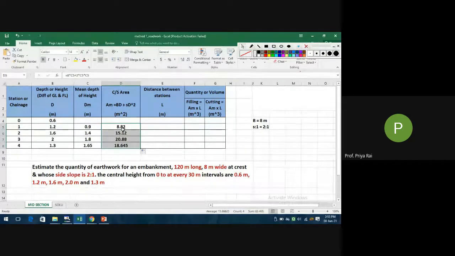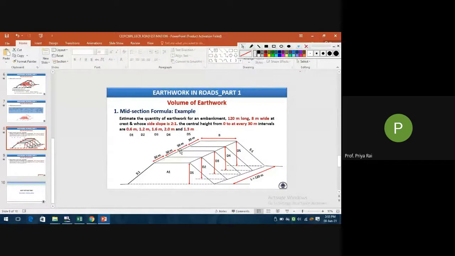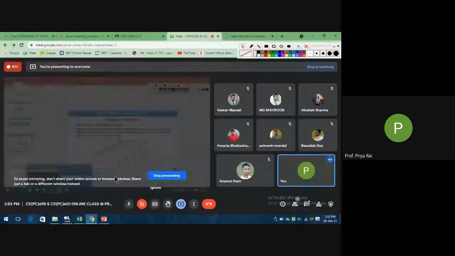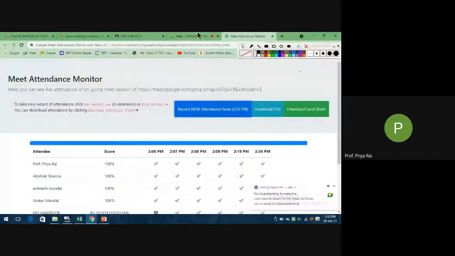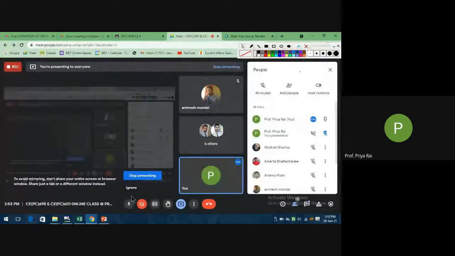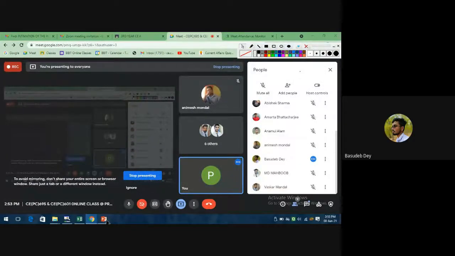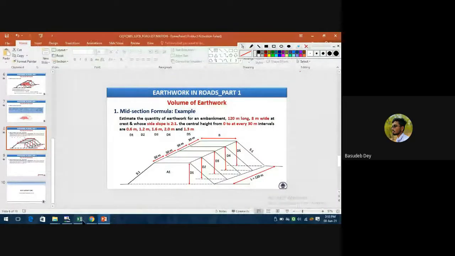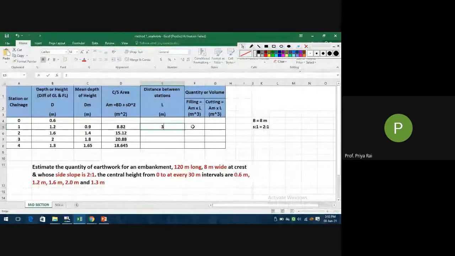Okay, so see, we are getting all this cross sectional area value. Now what is the length of every section? 30 meter. Am I audible or not? Yes, ma'am. So what is the length of every section? That is 30 meter, right? So write here 30. Then simply drag. See, like this you have to drag. Select this cell. This plus sign will occur here.